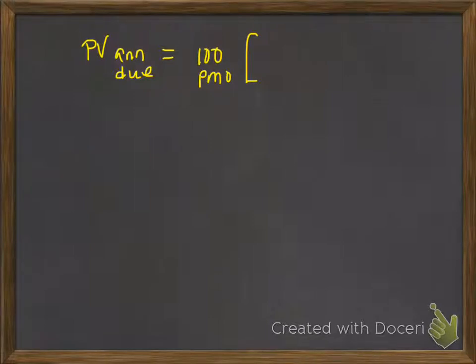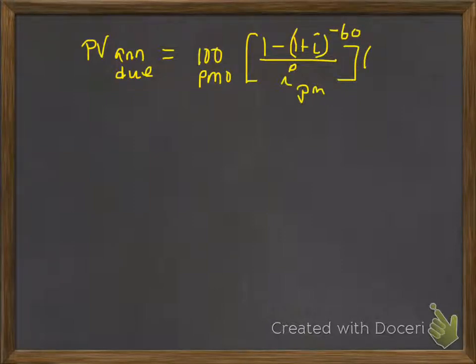For the present value of the annuity due, it's going to be equal to $100 per month multiplied by the present value factor for an annuity due. So it's going to be 1 minus 1 plus the interest rate per month, to the power of negative 60, since there's a total of 60 monthly payments, divided by the interest rate per month. You'll notice that I'm not bothering to put that interest rate in just yet. And then I have to multiply it by the 1 plus i factor per month to the power of 1, because it is an annuity due, because the payments are made at the beginning of every period.